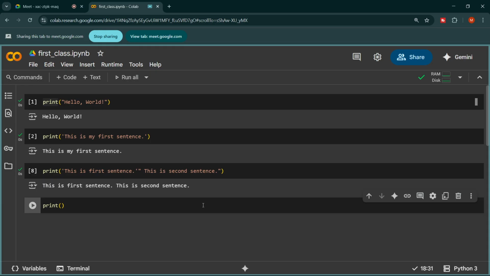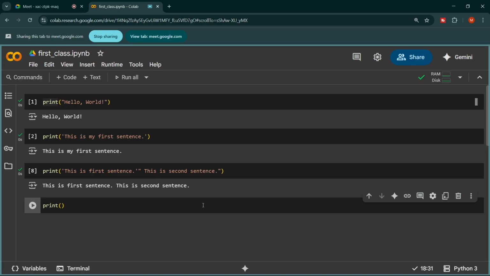For example, I use capital P here. If I use capital P, you can see that Google Colab has already thrown the error by showing the yellow underline, meaning that Python does not recognize this.